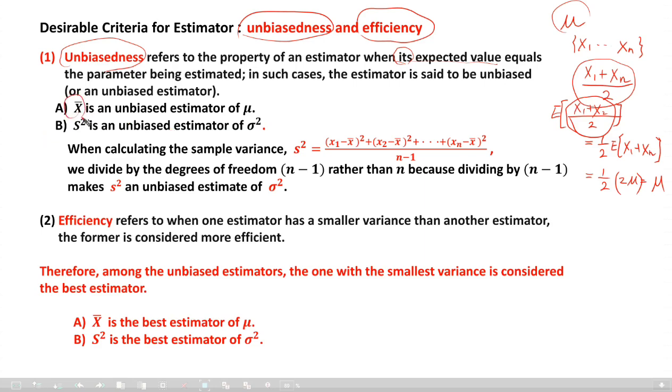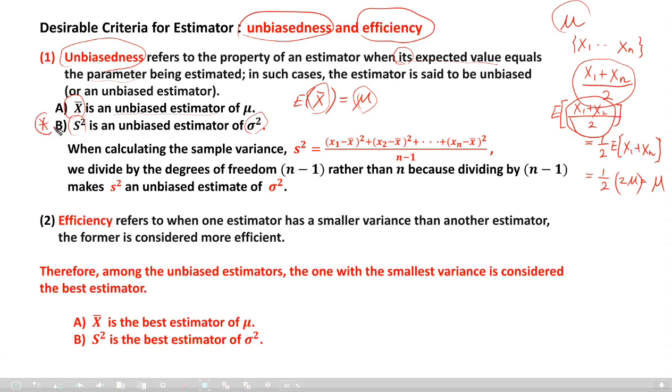X bar is an unbiased estimator, of course, because the expectation of X bar is mu. The expected value of the estimator is equal to mu. We are going to use X bar to estimate mu, right? It equals the parameter being estimated, so we call it an unbiased estimator. S square is an unbiased estimator of what? Sigma square.